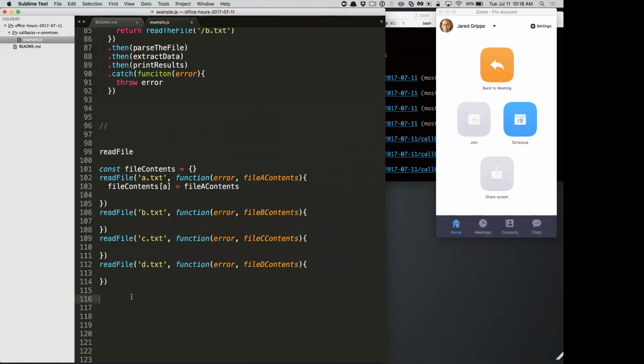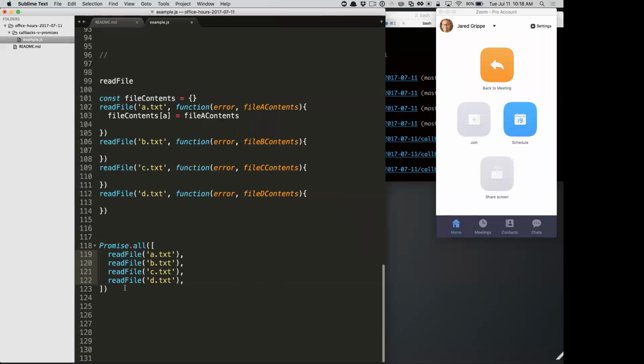We would end up wanting to use something like the Async Library to say, do these 4 things and wait for them all to be done. And it manages that for us so we don't have to manage it ourselves, right? But with promises, you can just do promise.all, give it an array of promises. So now if read file returns a promise for us, we just say, wait for all 4 of these promises to complete, and then the results is actually just an array of the results of these promises in order. So this is file A's contents, and B, and C, and D.